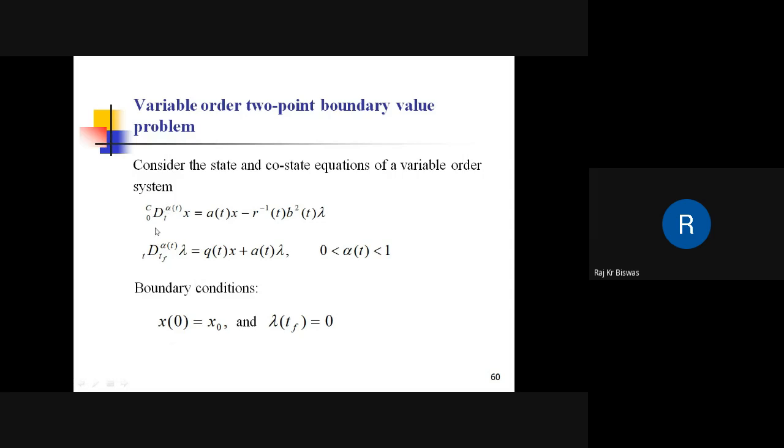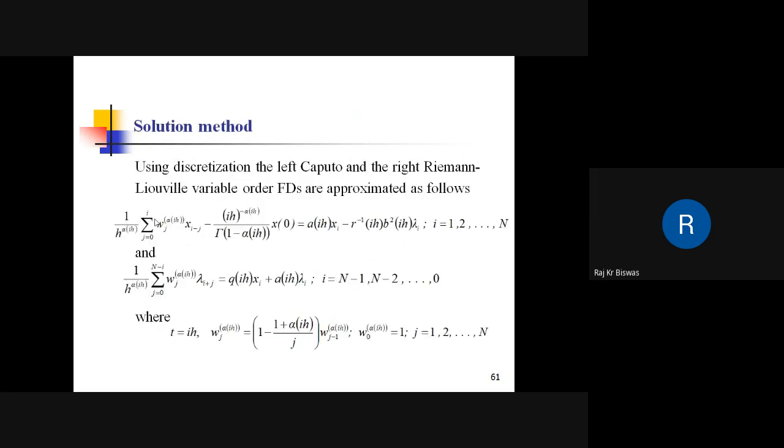This two-point boundary value problem is solved using a numerical method. The numerical method is similar to discretizing the entire time domain, and then replacing the fractional derivatives in terms of node variables.